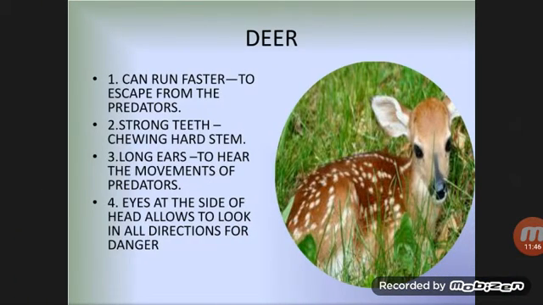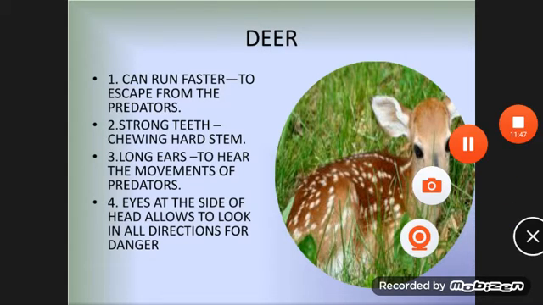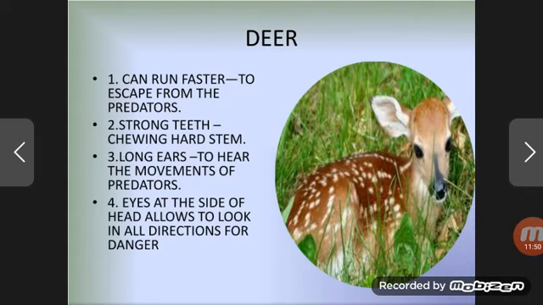Now comes the deer in the grasslands part. Can run faster to escape from the predators. So a deer can run very fast to escape from its predators. Second, strong teeth for chewing hard stem. It can chew hard stem, so strong teeth are provided.